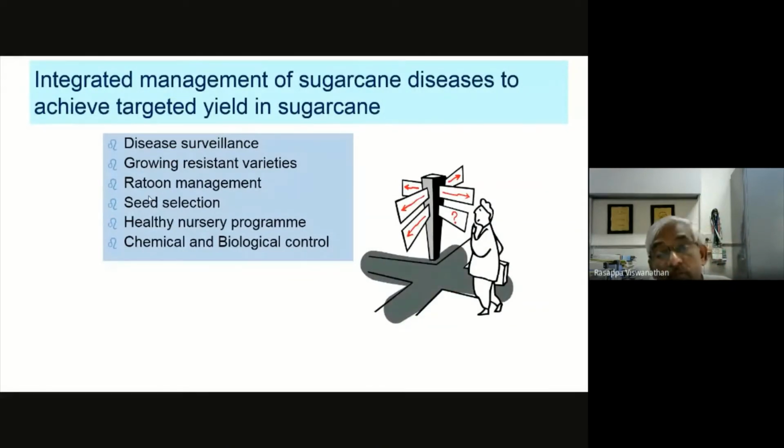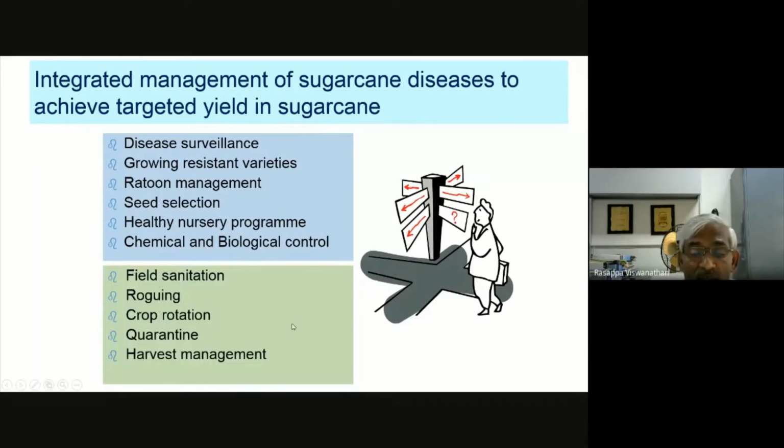Coming to the next part of the topic, the lecture on integrated management, these are the important strategies we have to follow. First and foremost, disease surveillance and growing resistant varieties. This is the standard recommendation. We still rely on resistant varieties, which we will discuss further in another slide. Then ratoon management, seed selection and nursery programs, and wherever possible, chemical and biological control.